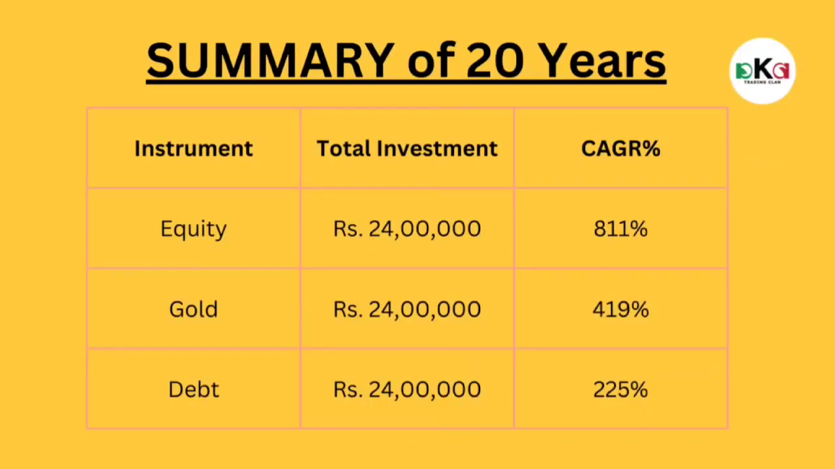Let's take the summary of 20 years. So instrument equity, total investment rupees 24 lakhs over 20 years, CAGR 811%. Gold, same amount 24 lakhs, CAGR 419%. Debt, same amount 24 lakhs, CAGR 225%.